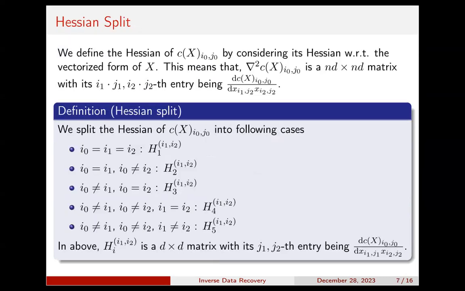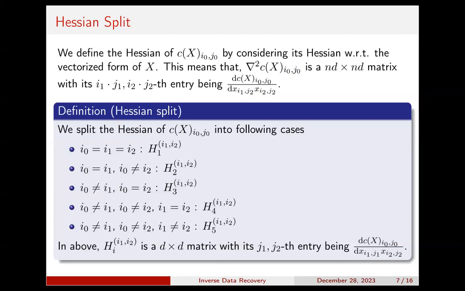Now we consider the Hessian of the one-unit loss function C_x of the i0th token and the j0th token. Here we are taking the derivative of C_x with respect to the vectorized version of matrix X, which means that our Hessian is defined by an nd by nd matrix, with its (i1, j1), (i2, j2) entry being the second order derivative with respect to the (i1, j1) entry of X and the (i2, j2) entry of X. And of course, this is the vectorized version of X. I will show you a graph on the next page to help you understand.